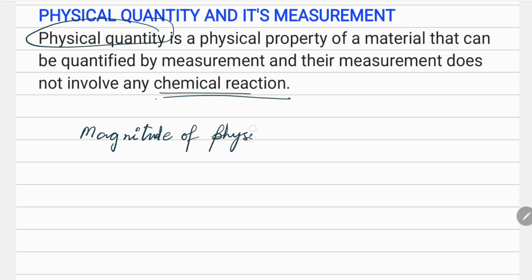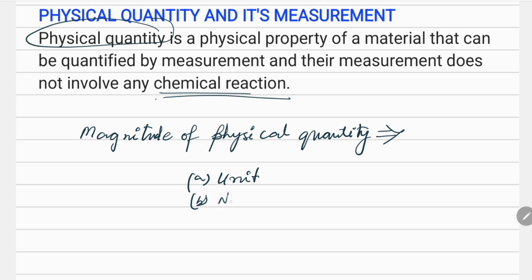Any physical quantity, we can talk about any physical quantity, is equal to, and there are two things which should be remembered when we are talking about the magnitude of a physical quantity. One is the unit of the physical quantity and the other one is its numerical value, or any number which is associated with this physical quantity.